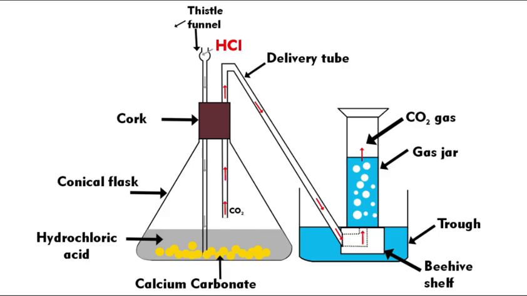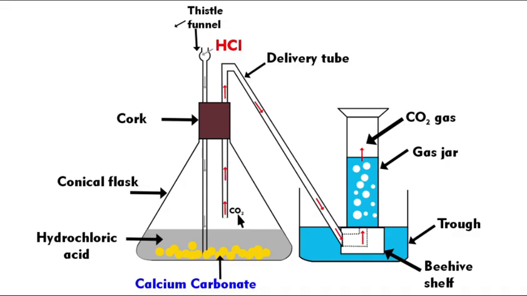Okay, how do you produce carbon dioxide in the lab? Same setup as how we produce hydrogen gas. අර setup එකම තමයි. Conical flask, cork, thistle funnel, delivery tube, beehive shelf, trough, gas jar. The only difference is instead of zinc or magnesium, මේකේ දාන්නේ අපි carbonate එකක්, calcium carbonate or magnesium carbonate or any bicarbonates are used here.